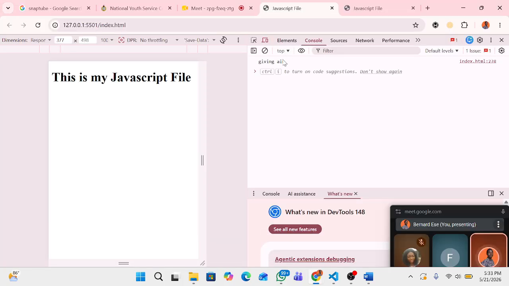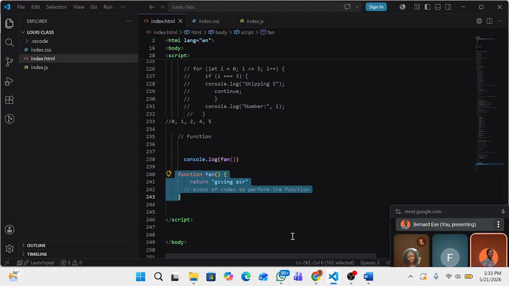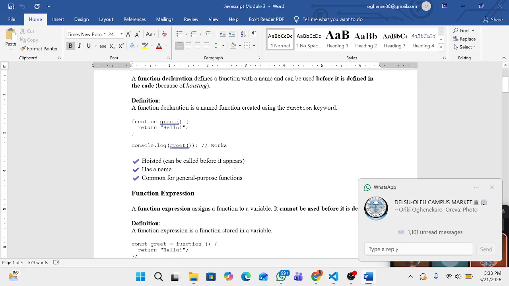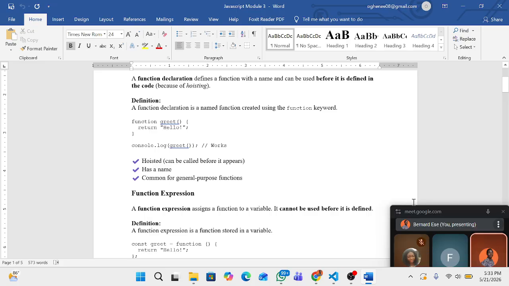So if we output it, it still gives us the same thing, giving a. So that's hoisted. It's very important. You have to know this. Very, very important. As a name, function must always have a name. It must always have a name.